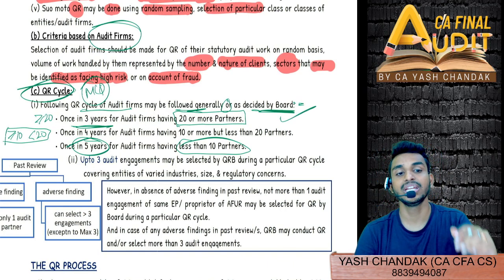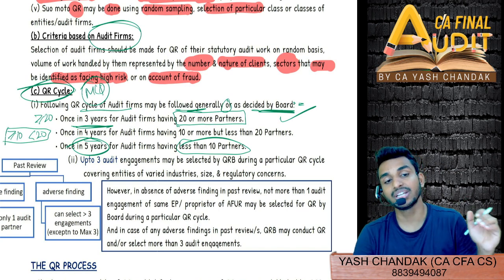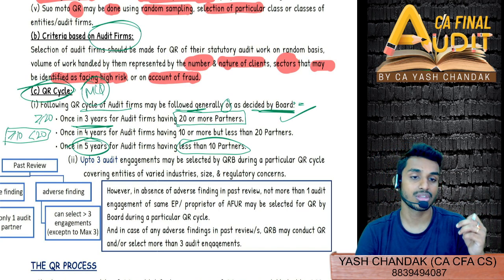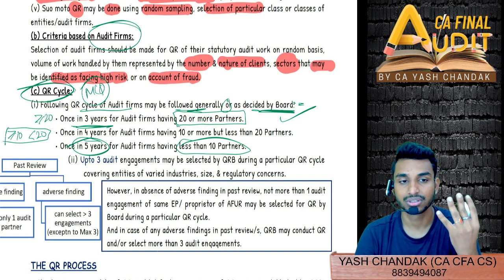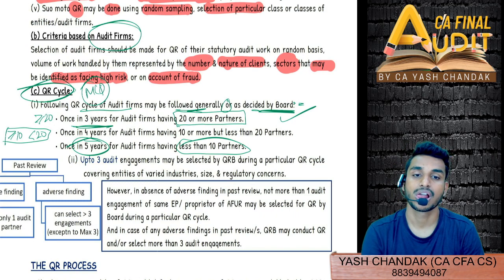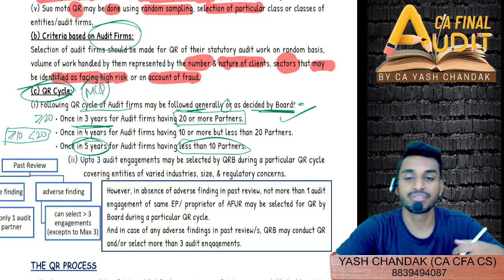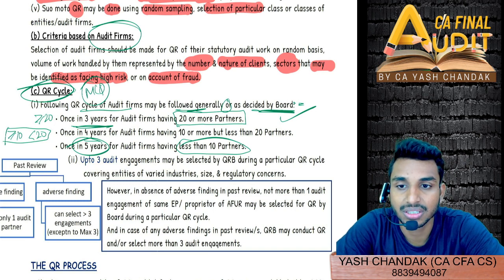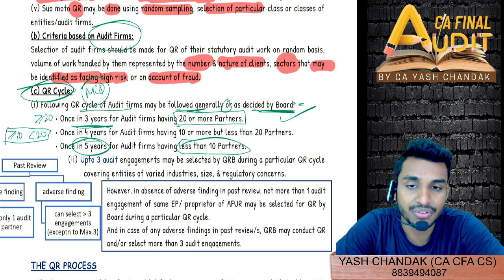If 20 or more, then once in every 3 years. If less than 20 but 10 or more, then 4 years. And if less than 10 partners, then once in every 5 years.